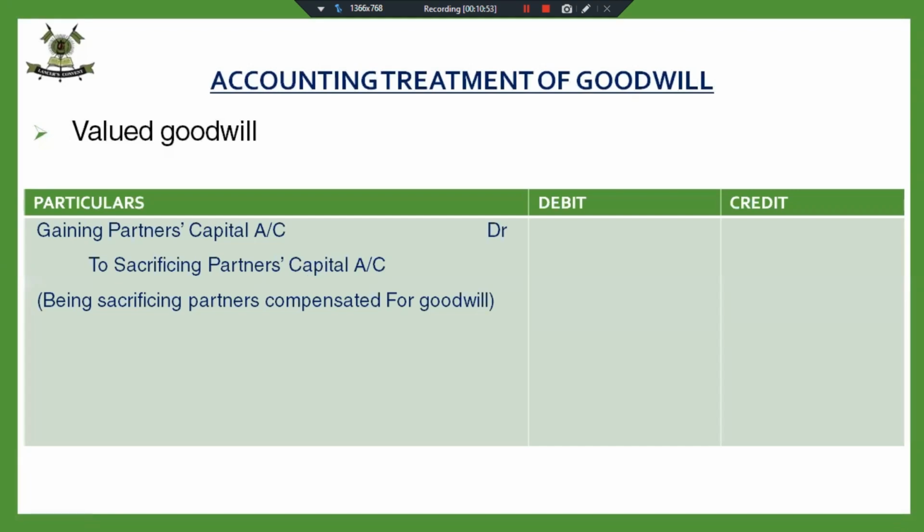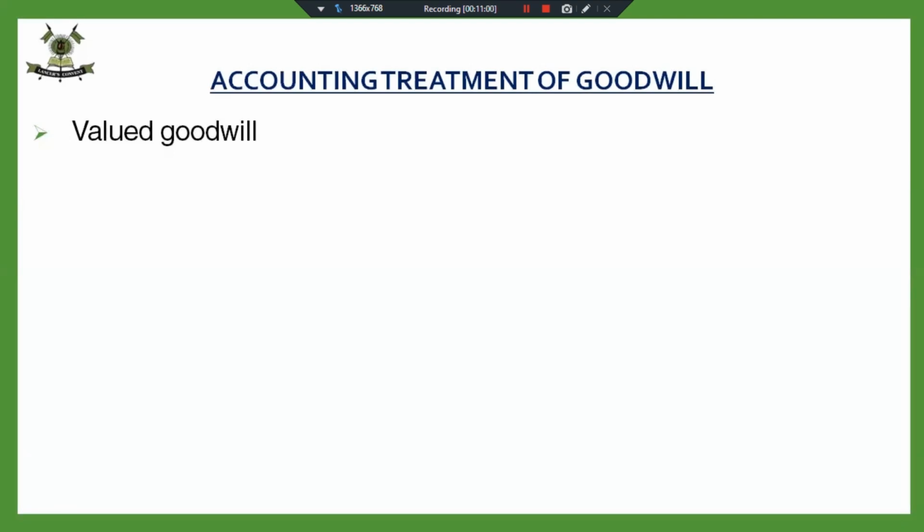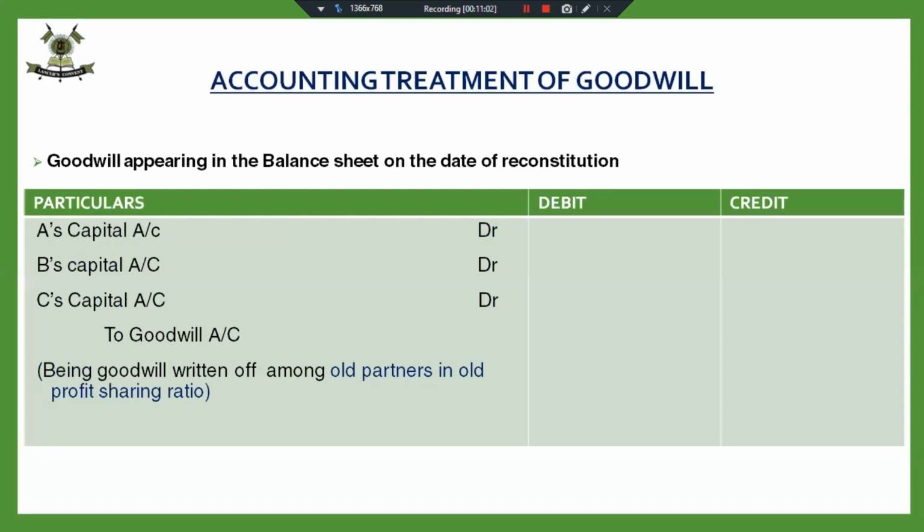There are just two things that you have to remember for goodwill. No, so many cases are there. First one was goodwill appearing. That is, this is the purchased goodwill that is appearing in the balance sheet. If someone asks you why this goodwill is appearing in the balance sheet, is it a violation of Accounting Standard 26?